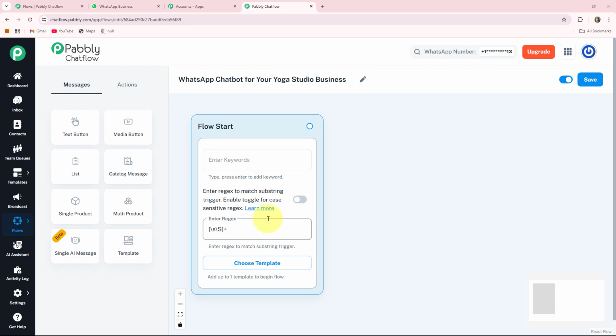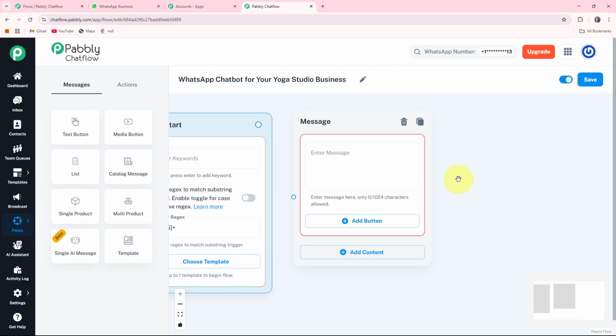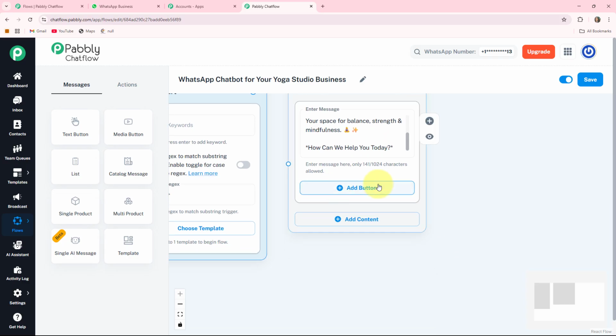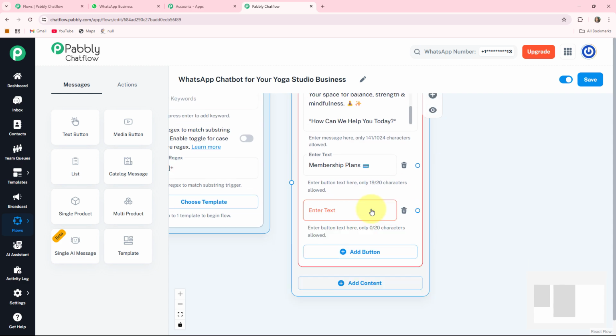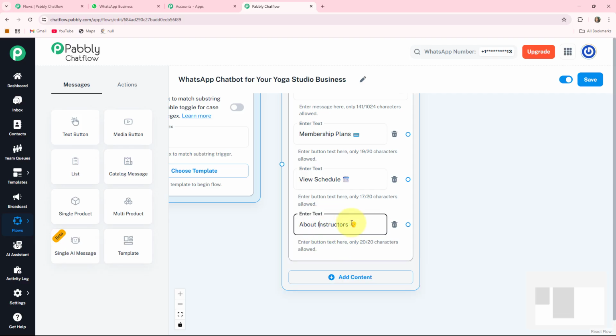Now I want to write one welcome message for my client. For that, I am clicking on this text button. It will provide me an enter message box where I can write my welcome message. Here I write it. At the end of this message, you can see I ask my client how can we help you today. For answering this, I am providing them some buttons. By clicking on this plus add button, it will provide me an enter text box where I can write my first button as membership plans. The second button I'll write as view schedule. And the third button I'll write as about instructor.